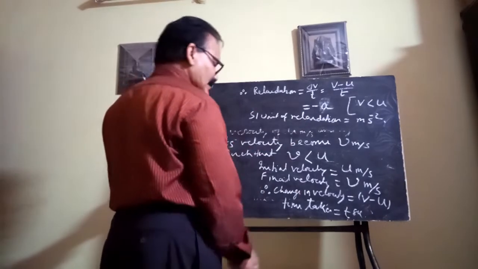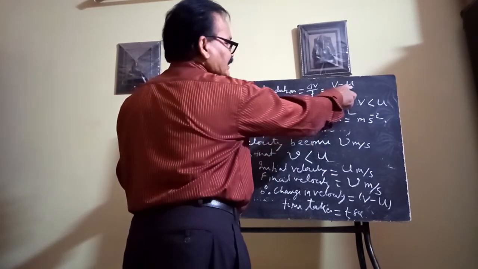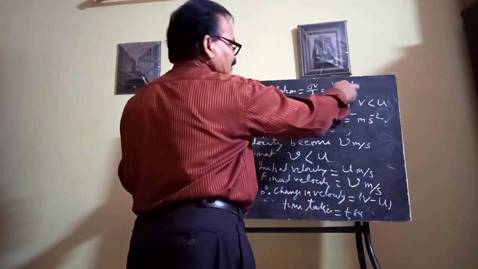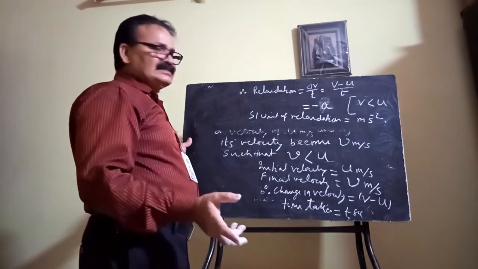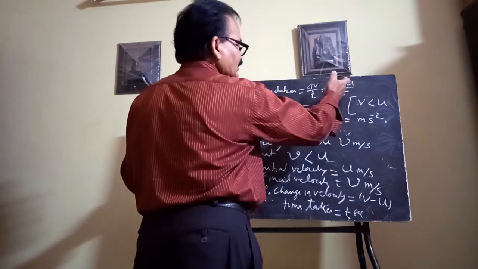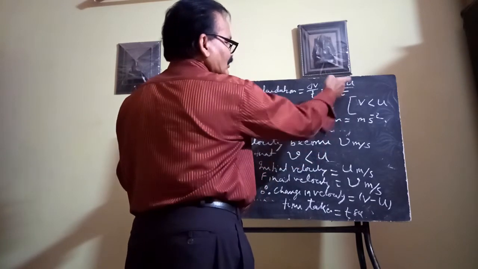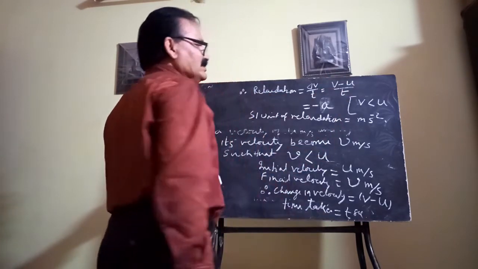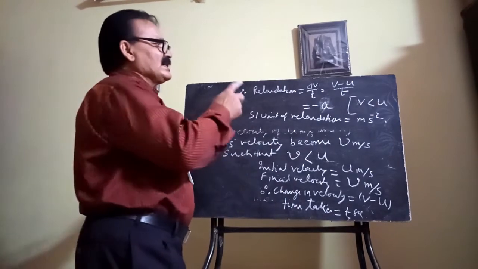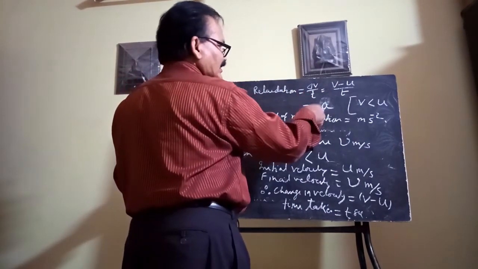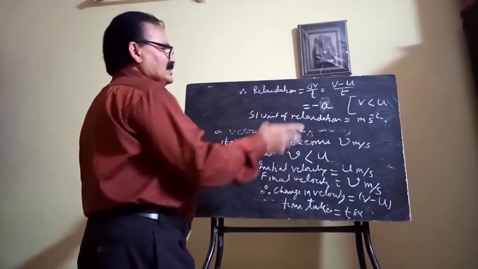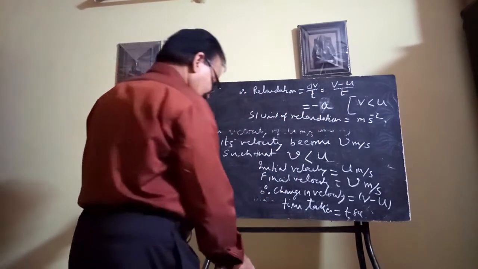You have seen that v is less than u, so the change in velocity by t can be taken as negative. In the earlier cases you saw the expression v minus u by t as a, so here you take minus a. So retardation is negative acceleration.